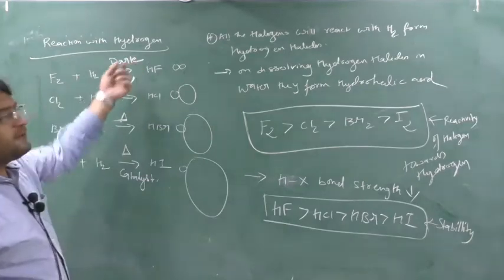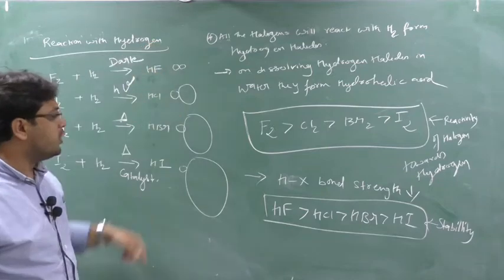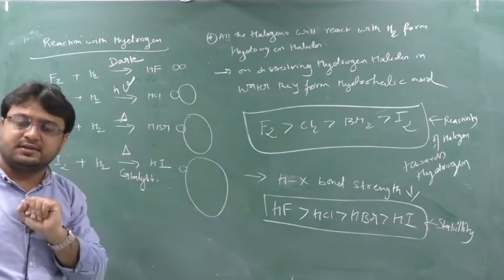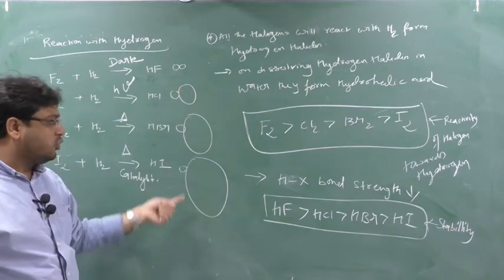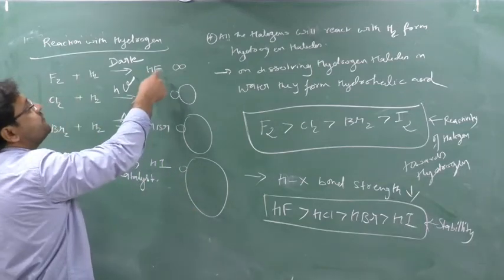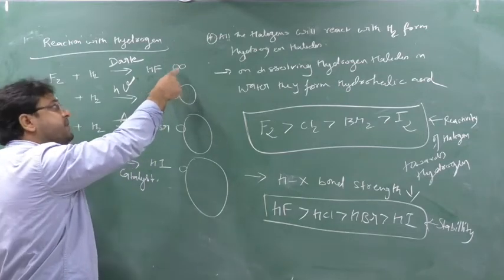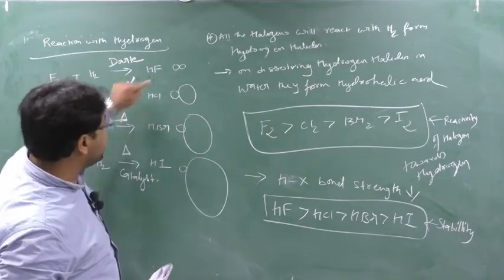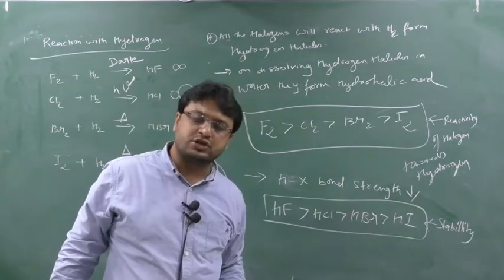Clear? So why is HF more stable? HF is more stable because it is very difficult to break this bond. Why is it very difficult to break this bond? Because the bond is very strong. It is between hydrogen and fluorine. Both are smaller in size, so the bond is very strong. The bond in HI is between one small and one large atom. So moving down the group, HX bond strength decreases. When the bond is strong, breaking it is very difficult, and breaking this other bond is very easy. When breaking the bond is difficult, they are more stable, and when breaking is easy, they are least stable. So HF is more stable, HI is least stable, meaning stability decreases down the group.